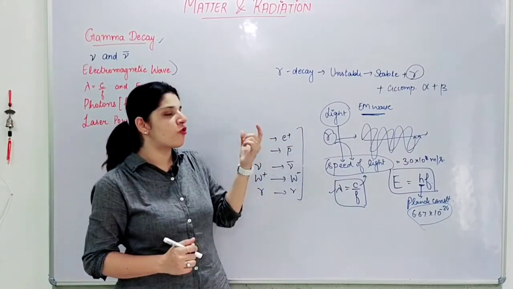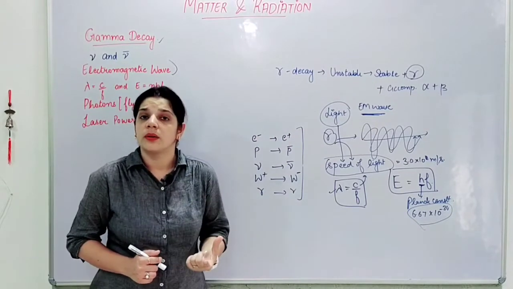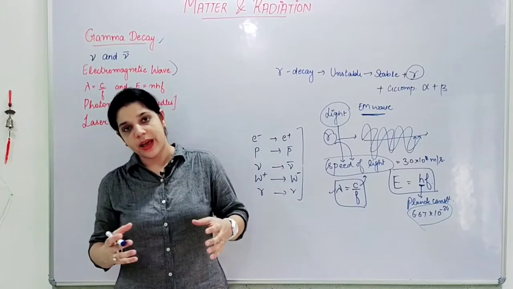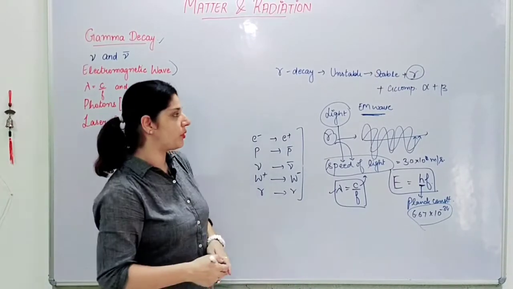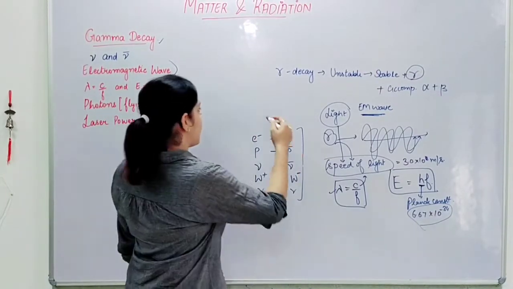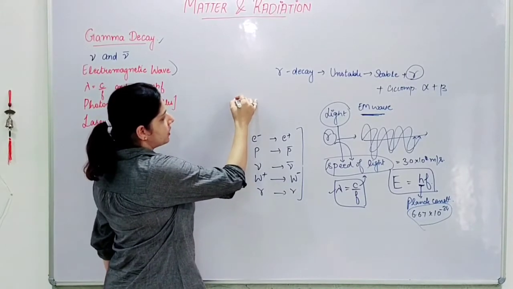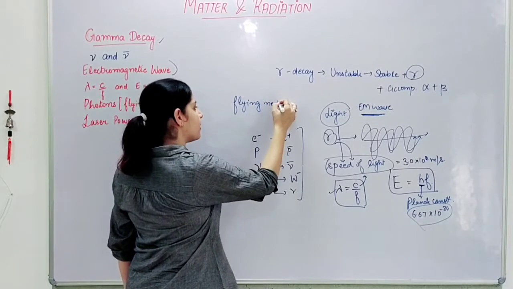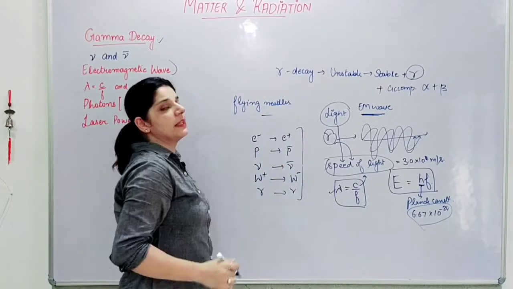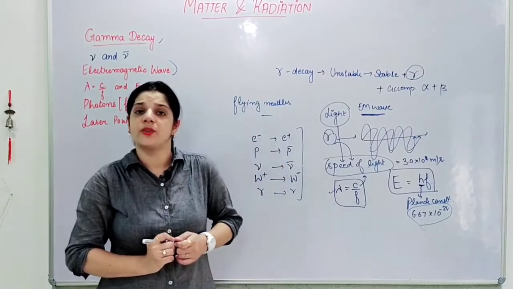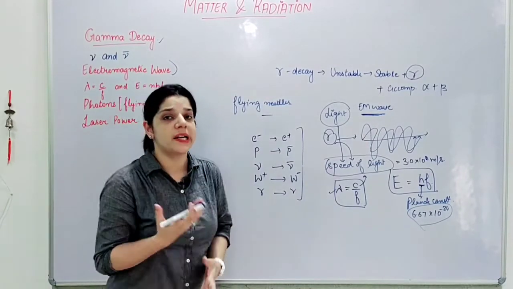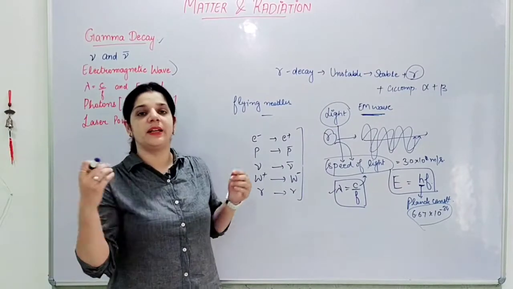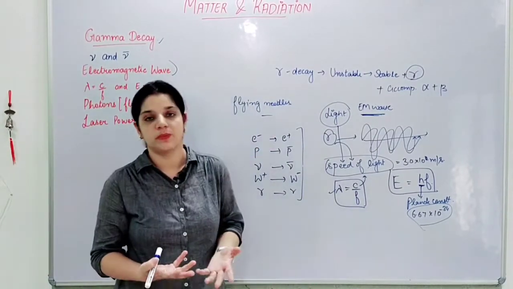So we say a photon, which is a quantum of light, is always traveling with a very high speed and with a very high amount of energy. So Einstein named these photons flying needles. Why? Because these photons can penetrate through very high density materials with ease, just like a needle passes through everything which comes in its way.